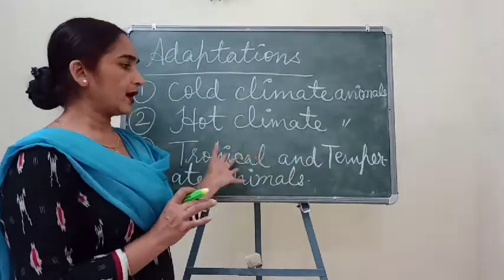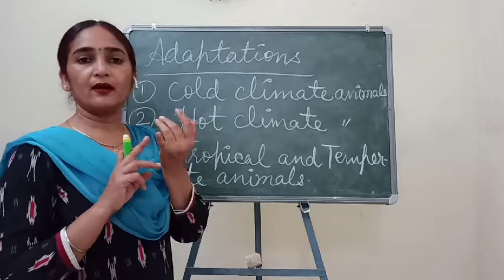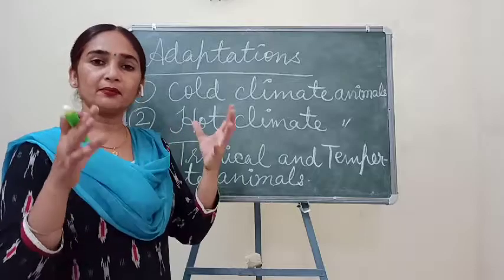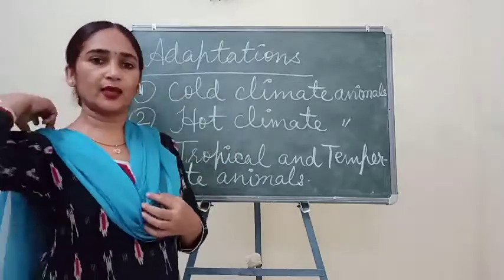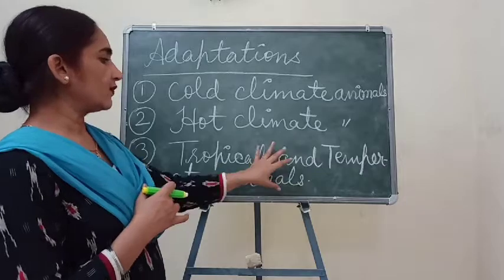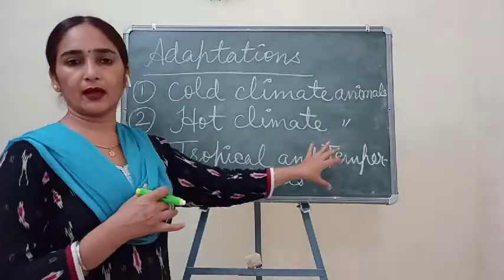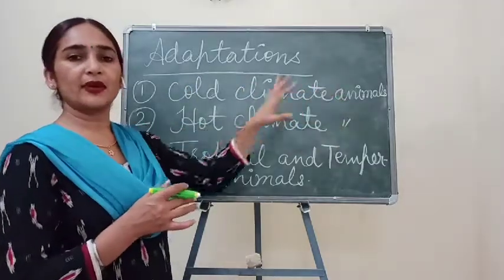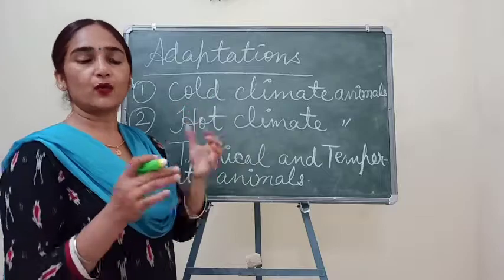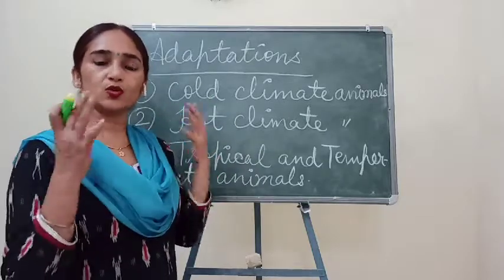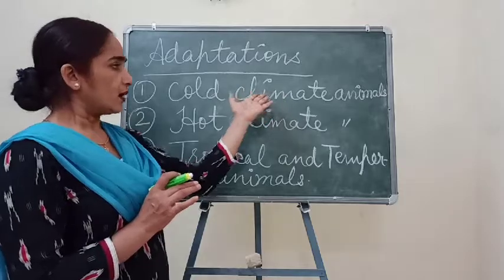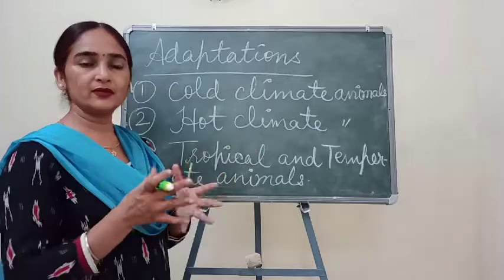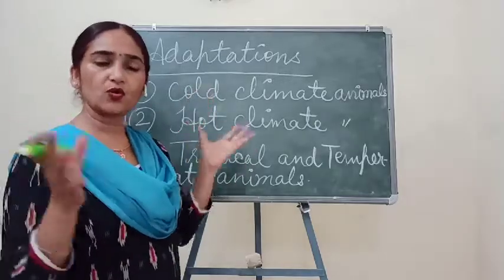Means under this category there is rainfall also, sometimes hot and humid weather, and sometimes a little bit of winter also. So under this category we will study the moderate kind of climate. But in the cold climate, we will study which kinds of animals are present in the cold regions and what different adaptations are shown by them, just like polar bear, penguin, seal, and so many other animals.